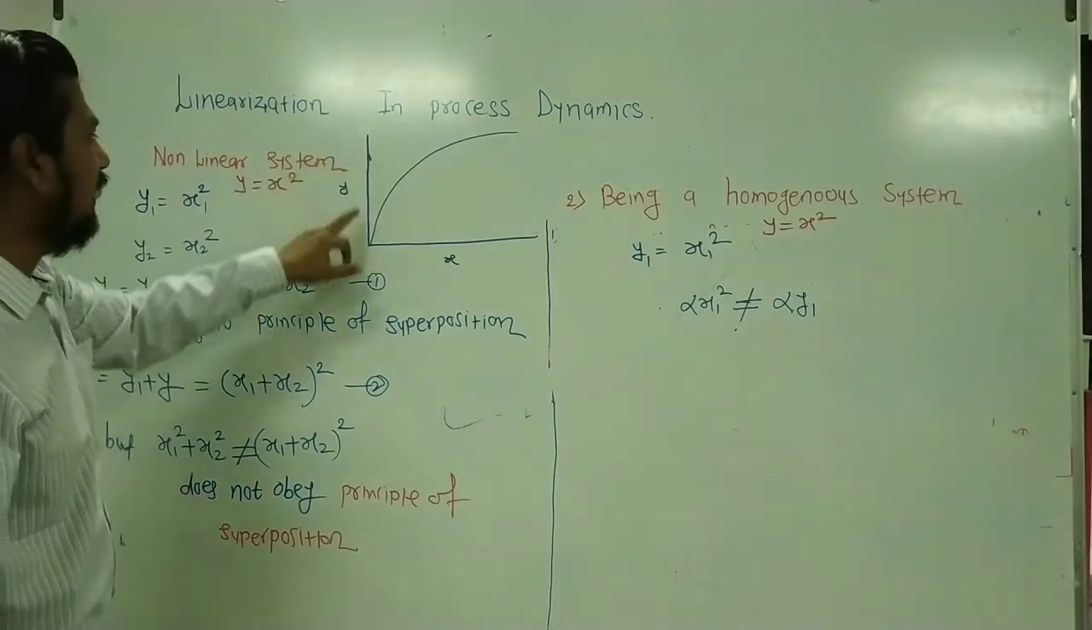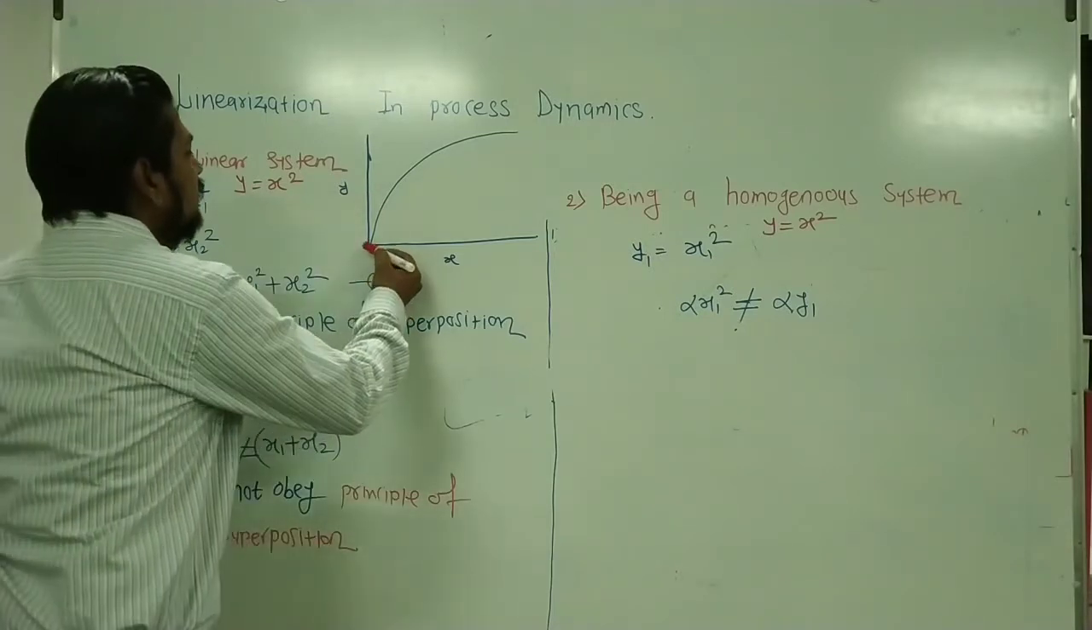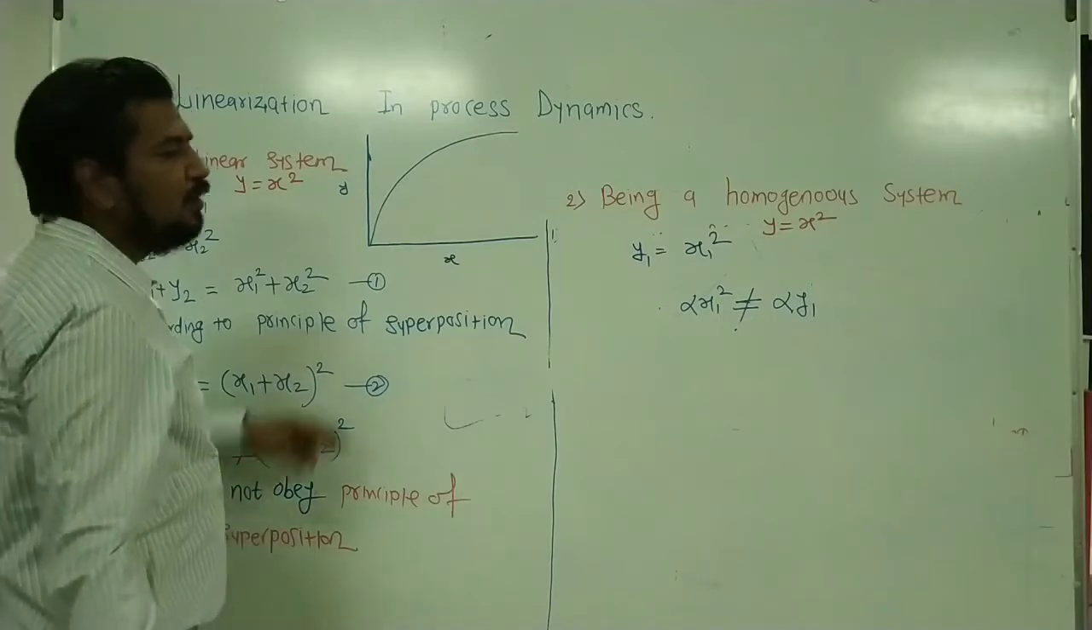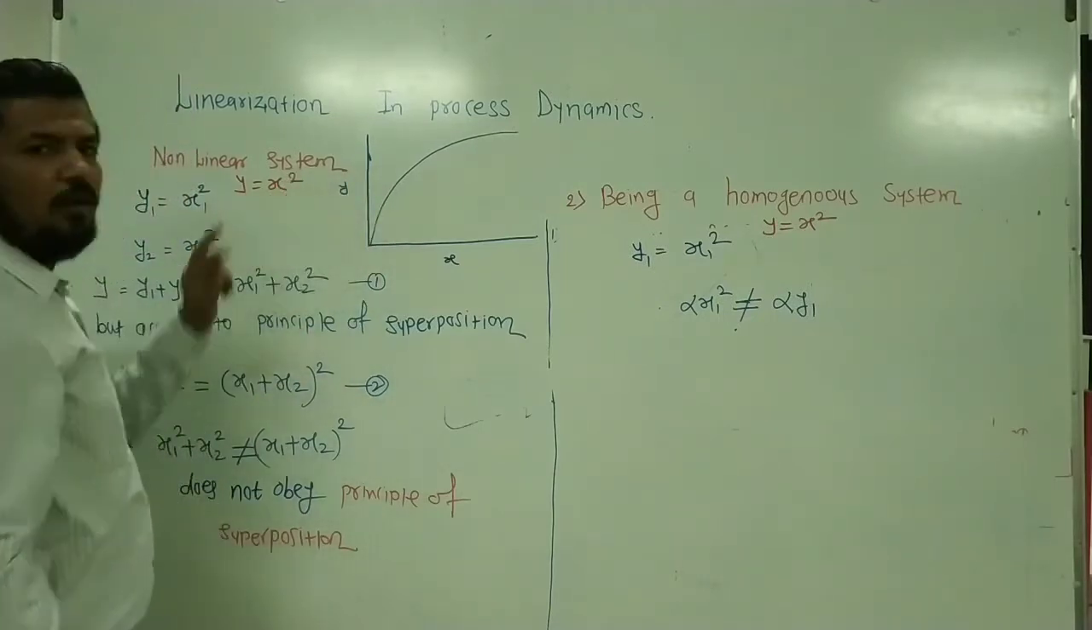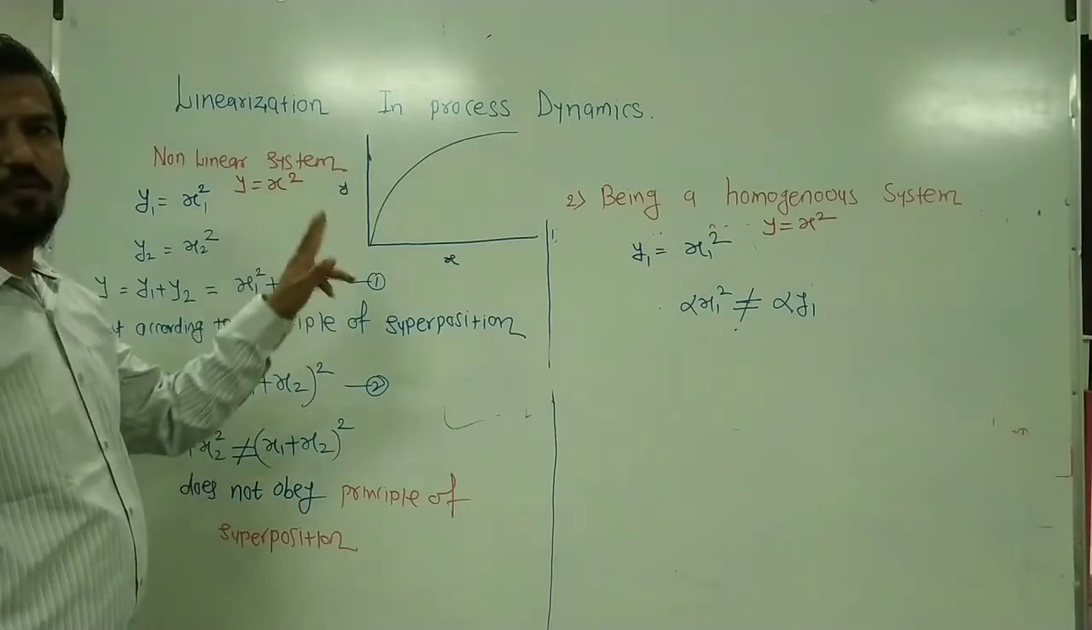Or you can say that for input square, you are getting the output y. Let us sketch the graph of input versus output. Then you can see that this graph will be seen in an exponential manner. So this is an example of a non-linear system. But still, if you want to check, you can check this based on these two tests.